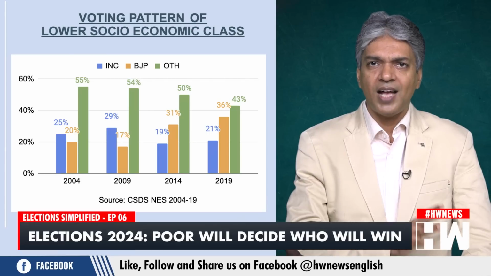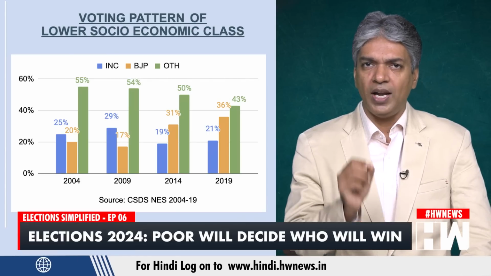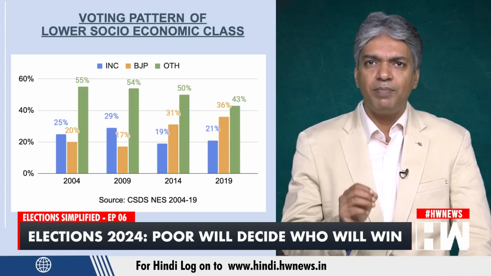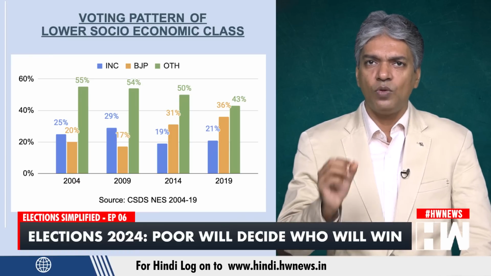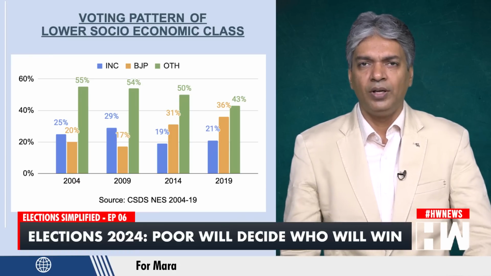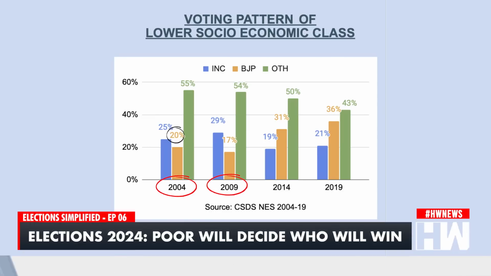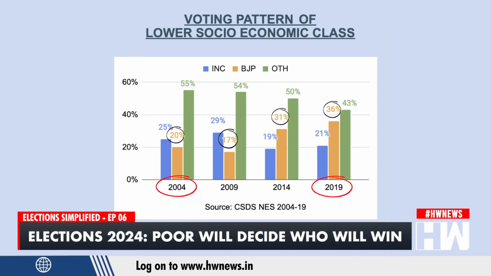Now, the lower class, which accounts for an income between 1.25 to 5 lakhs rupees, exhibits a similar voting pattern to the poor socioeconomic class. The support for the BJP has grown amongst the lower socioeconomic class from 20% in 2004 to 36% in 2019 on the back of pro-poor schemes and its Labharthi, or the beneficiary model.